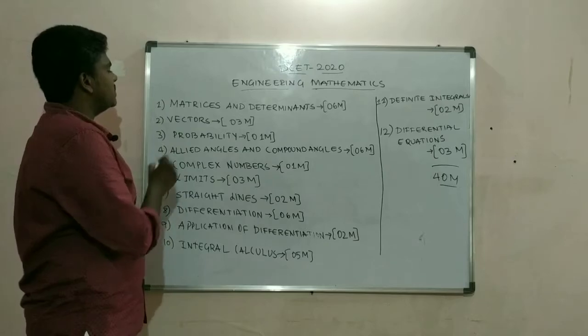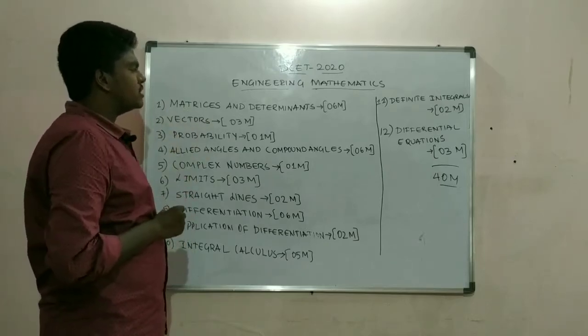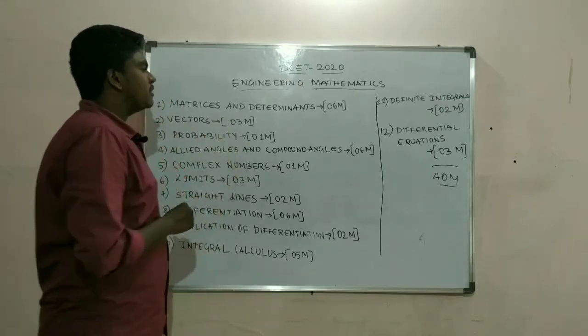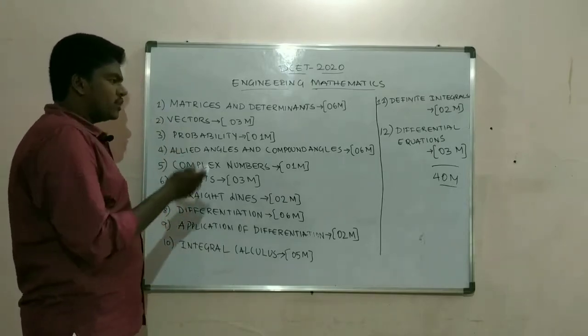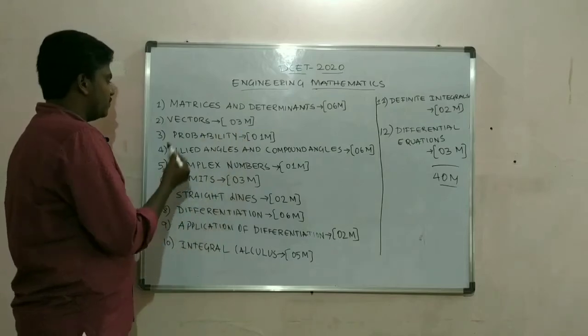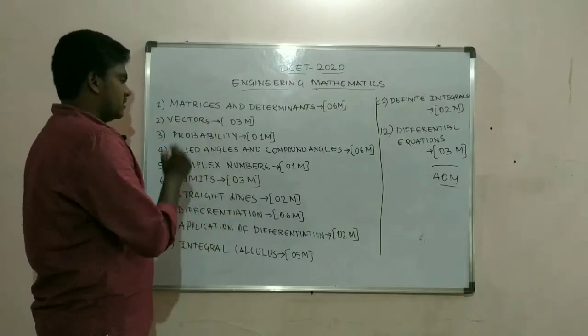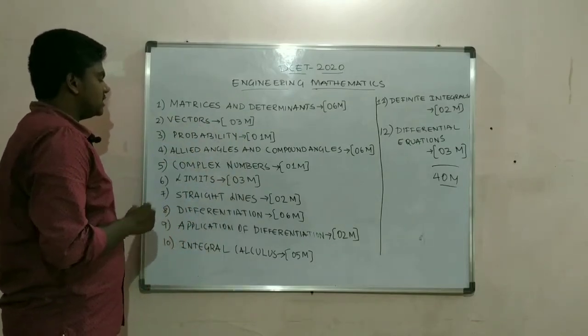The first chapter is matrices and determinants. So this chapter carries 6 marks. That means 6 questions will be asked. We're just going to rush into the syllabus, so please listen carefully. Vectors, 3 marks. That is 3 questions going to be asked.